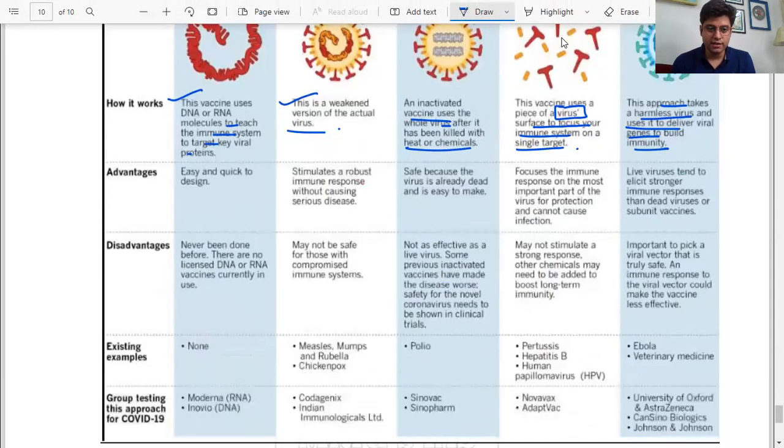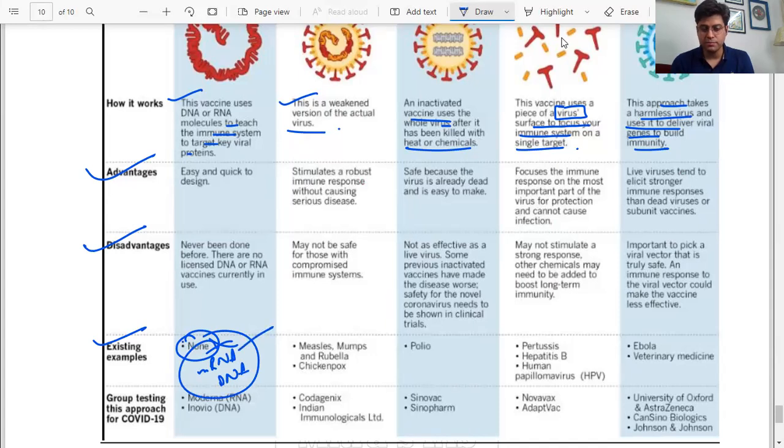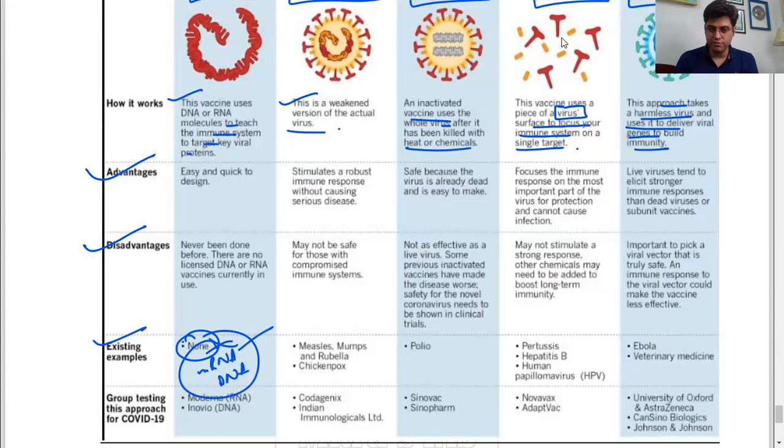Now, advantages are given. Read it. Disadvantages, very important. Existing examples. See, this says none right now, but mRNA and DNA vaccines have been developed. So this is wrong. Please update it with mRNA and DNA vaccines have been developed. So what are other types of vaccines? Very important.